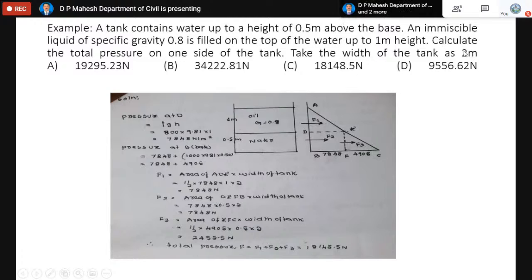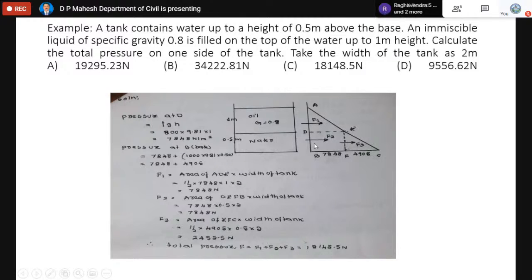The tank has width equal to 2 meter. It is given in the problem. For the area of the triangle, the base is actually not the side, which is actually the pressure value. The height is only the height of the liquid. So if you calculate the area of the triangle, that is half into base into height, multiplied by the tank width, you will get the force F1.